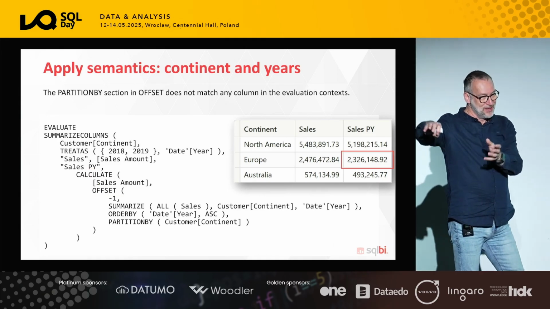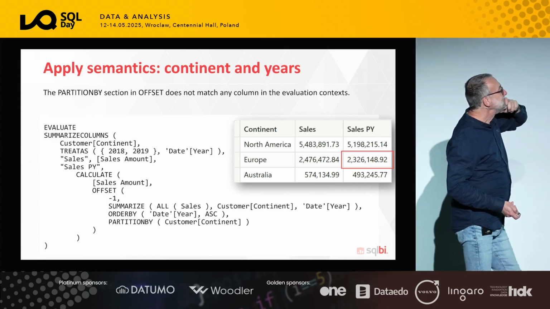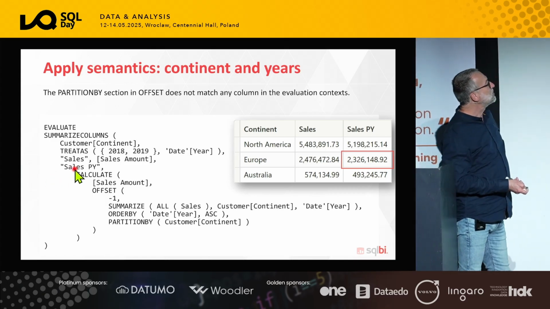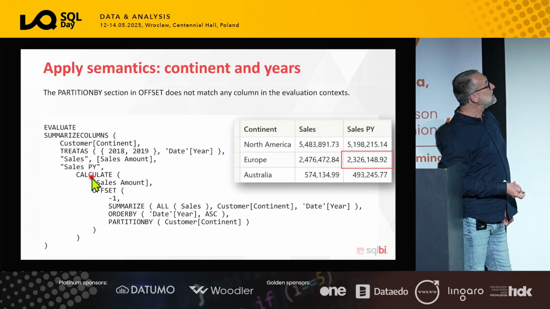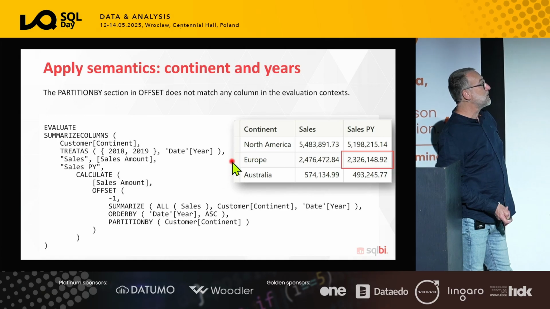Then we moved to the example with the customers and the order, but actually this is the code that we wanted to solve. In this case, things are a bit more complicated because I compute the sales amount and I go to the previous year, ordering by year and partitioning by continent. So this summarize returns all the continents and years. I order it by year and partition by continent, so I want the sales in the previous year for the same continent.